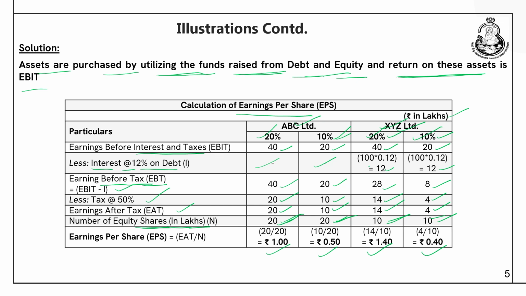So, if we see the leveraged firm, that is XYZ Limited, when the rate of return was more, you see the EPS was 1.40, whereas for ABC Limited it was just 1. But when it is a case of unfavorable leverage, you see there is a significant drop in earnings per share from 1.40 to 0.40, whereas for the company which was not using debt, the drop is there, but that is not as significant as in case of the company XYZ, right.